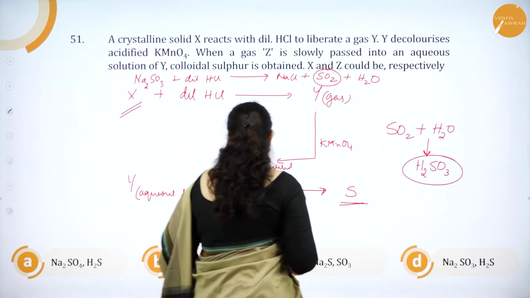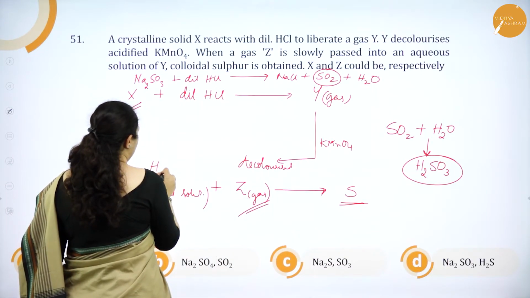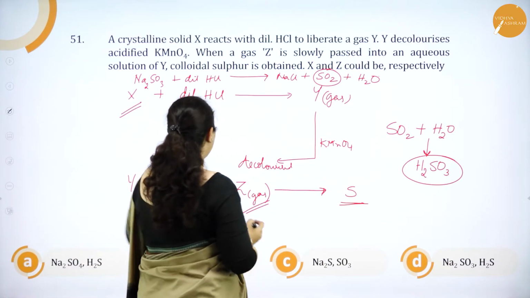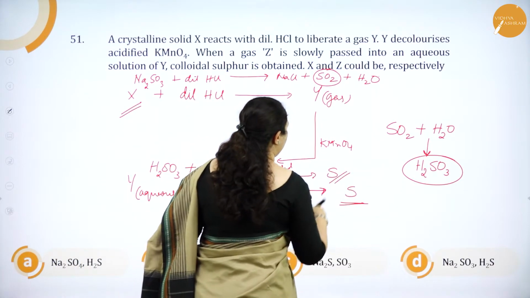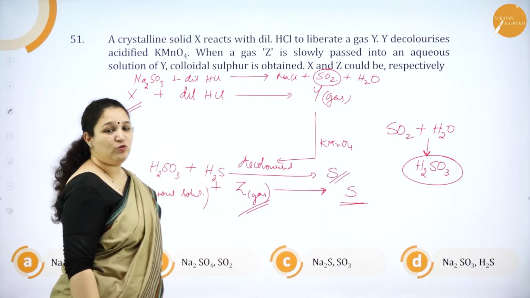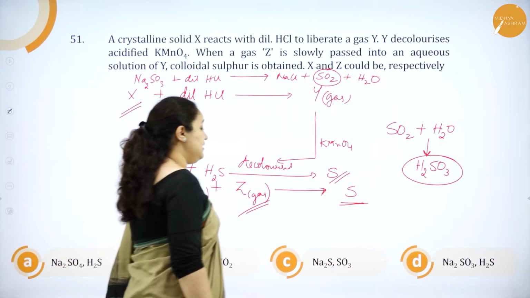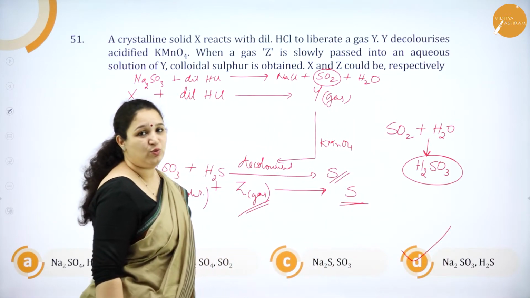If I take sulfurous acid, H2SO3, and pass H2S gas to it, then sulfur will be precipitated to form a colloid. So the answer is Na2SO3 and H2S.